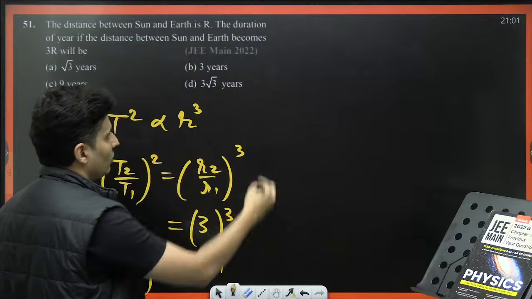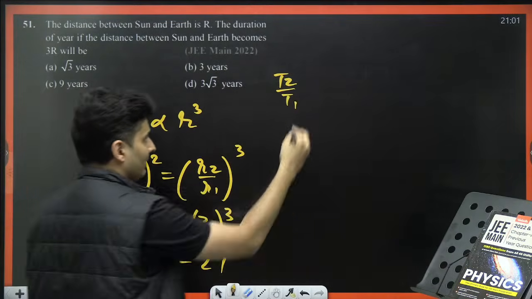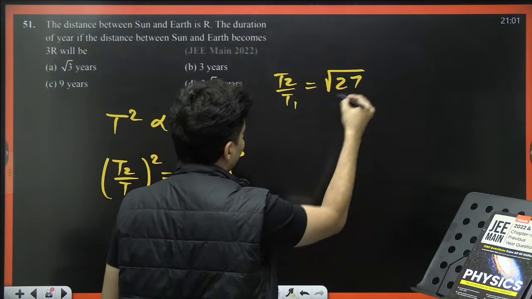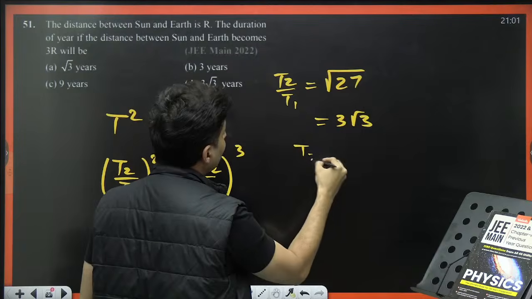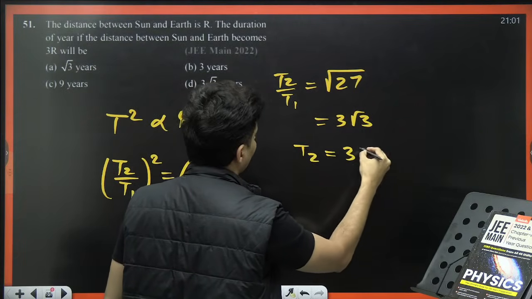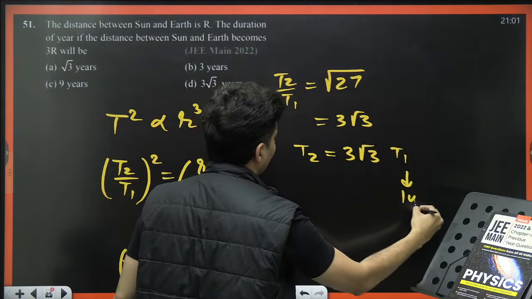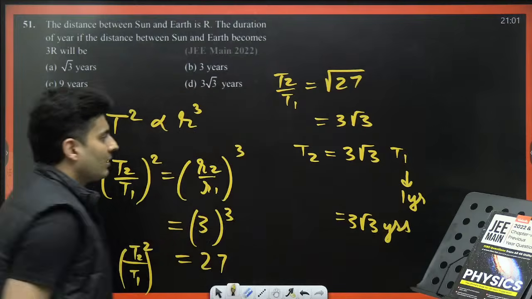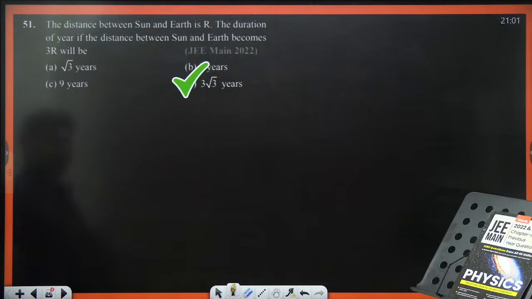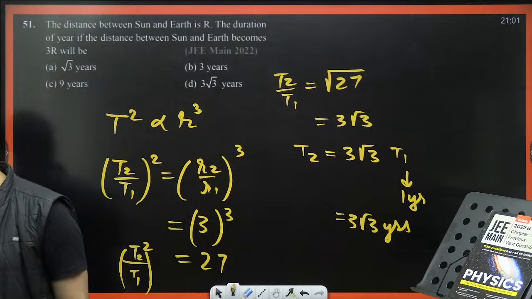So take the root on both sides. T2 by T1 will be root of 27, which is 9 into 3, so 3 root 3. So T2 will be nothing but 3 root 3 into T1. But T1 is 1 year, so this will be 3 root 3 years. Yes, option D. This kind of question has come in JEE.